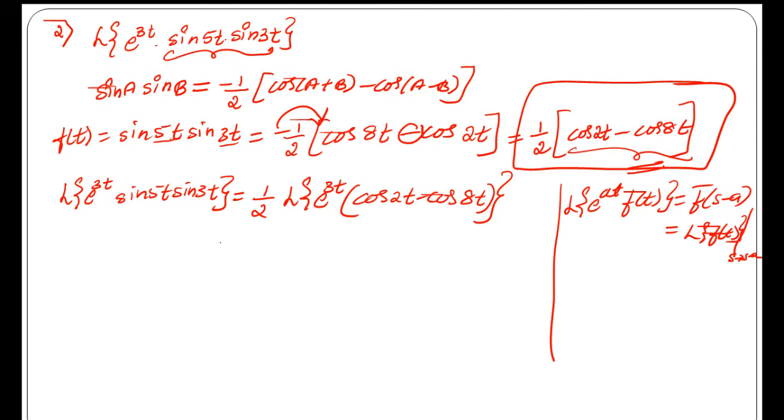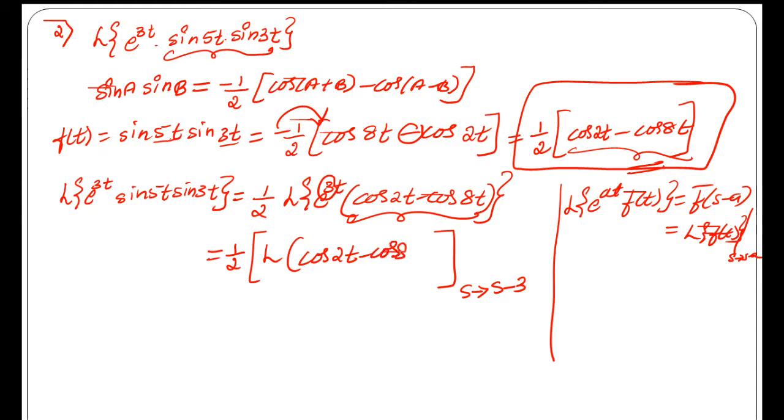So here this becomes half times the Laplace transform of f of t, and later we replace s by s minus 3, since a is equal to 3 here. So the Laplace transform of f of t is cos 2t minus cos 8t.